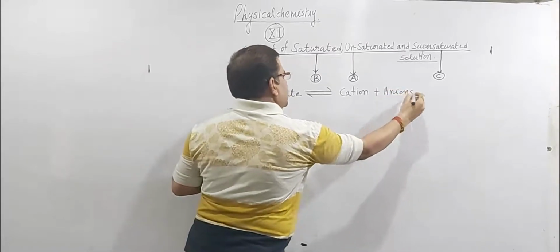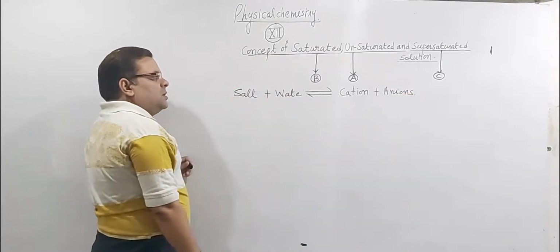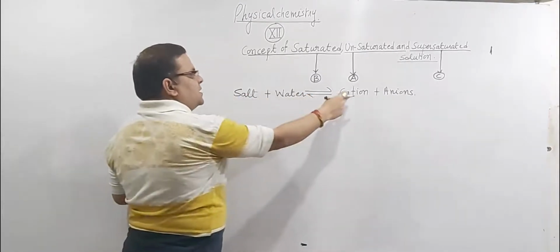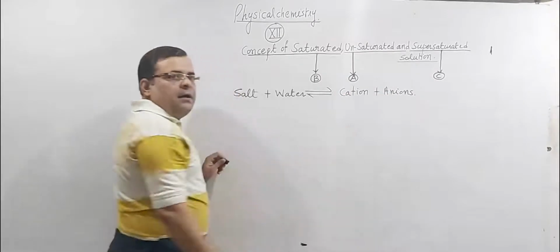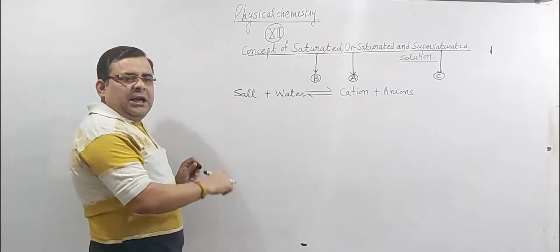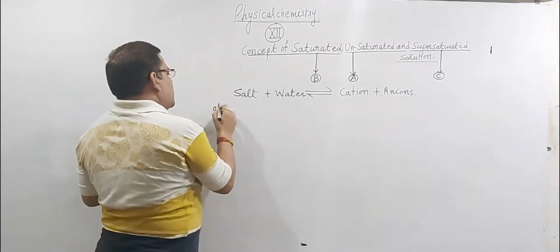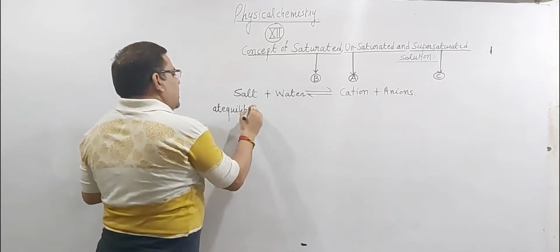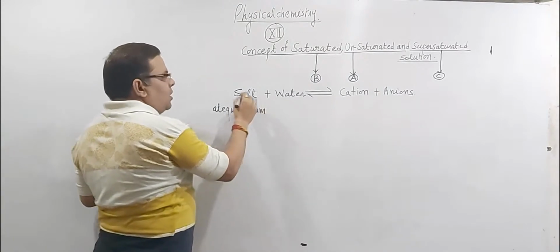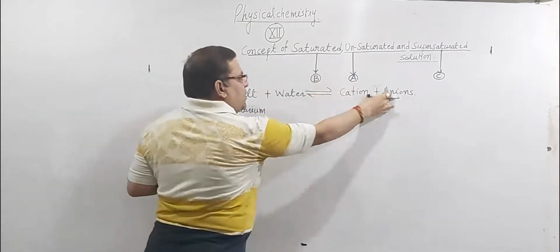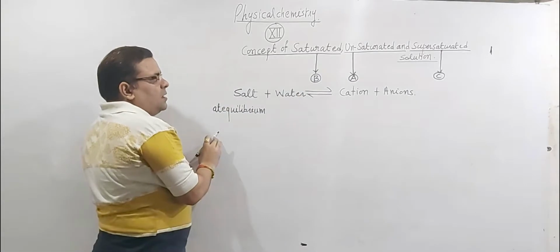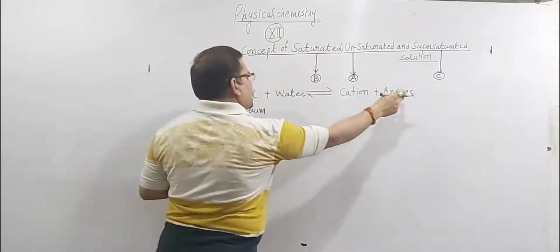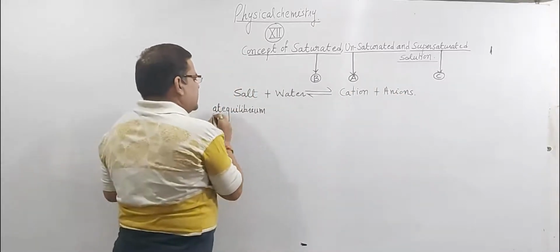So at equilibrium, if the dissociation of any salt becomes equal to the association of cations and anions, then this state is called equilibrium.